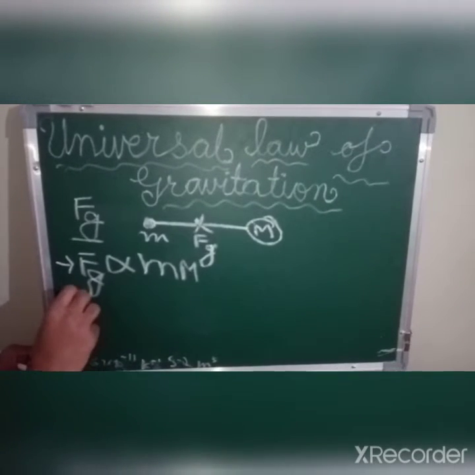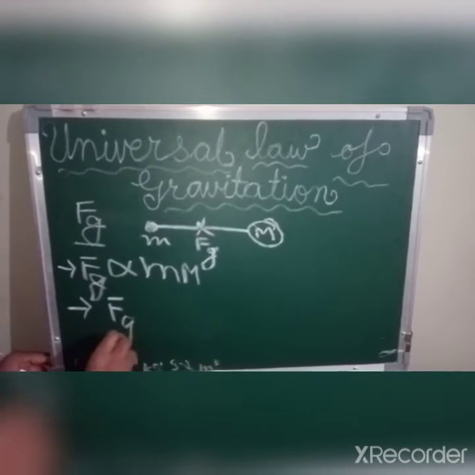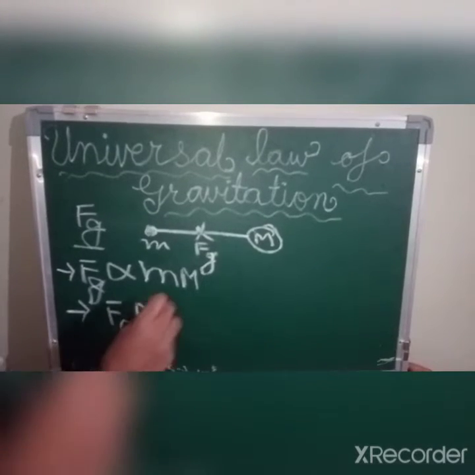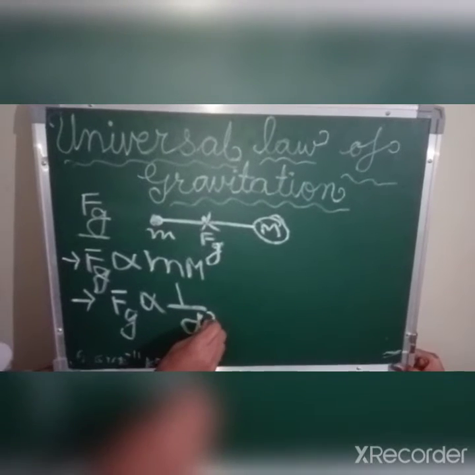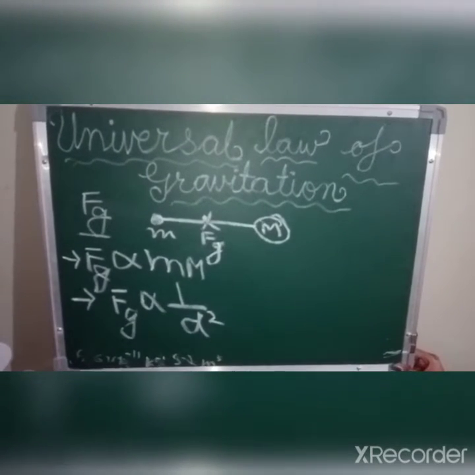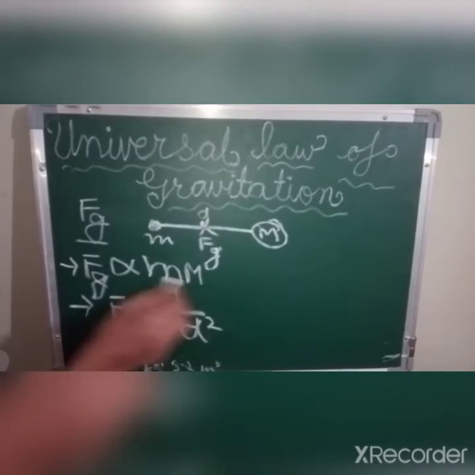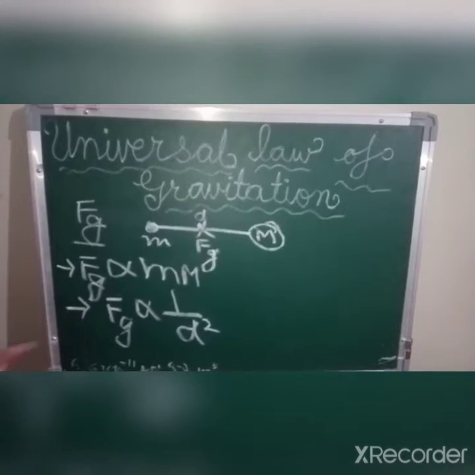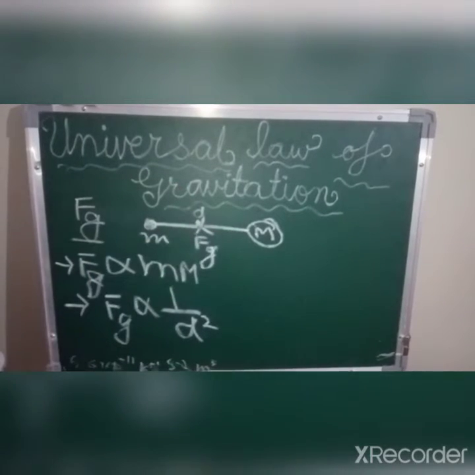And the second relation is that this gravitational force was inversely proportional to the square of distance between them. So this is distance d, let us suppose. So it was found that the force of gravitation was inversely proportional to the square of this distance between the two particles, and it was directly proportional to the mass of these two particles.